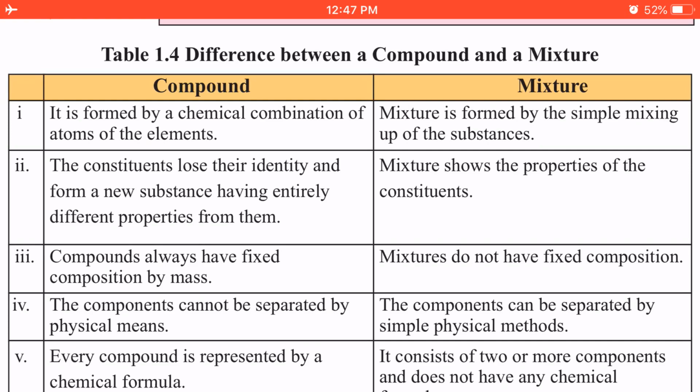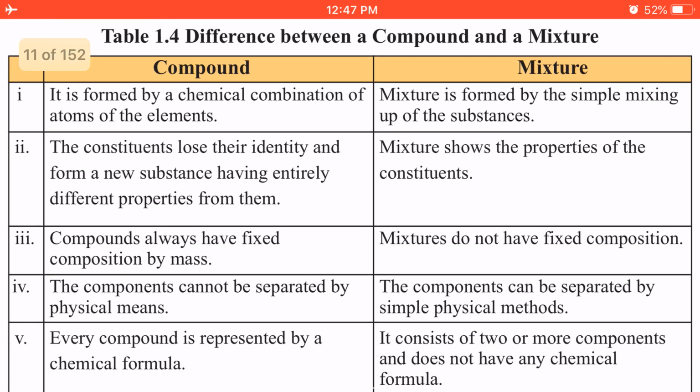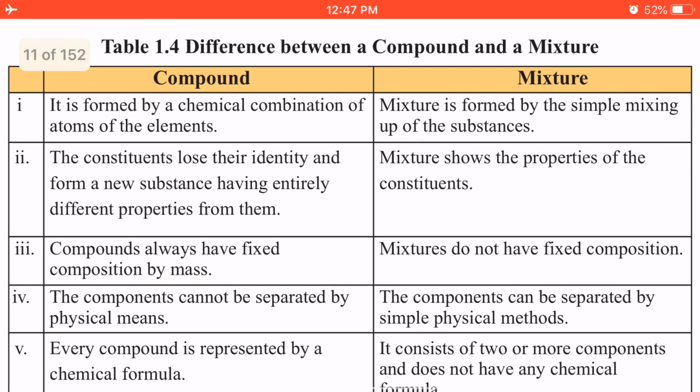As far as a mixture is concerned, a mixture is a substance when two or more elements mix up physically without a fixed ratio. And in the topic of mixtures, two terms are very important: homogeneous mixtures and heterogeneous mixtures. Homogeneous mixtures are those that have uniform composition throughout, and heterogeneous mixtures are those that do not have homogeneous composition throughout.